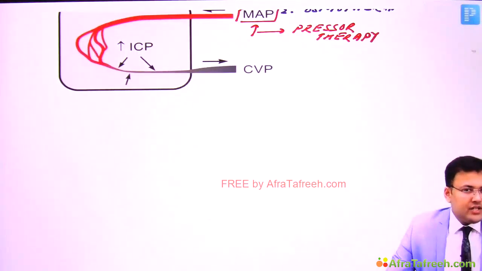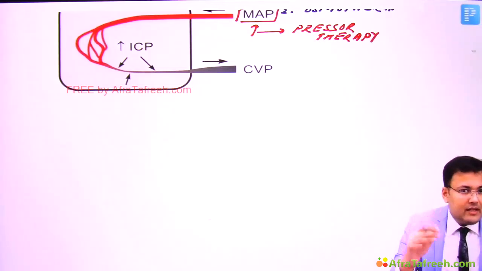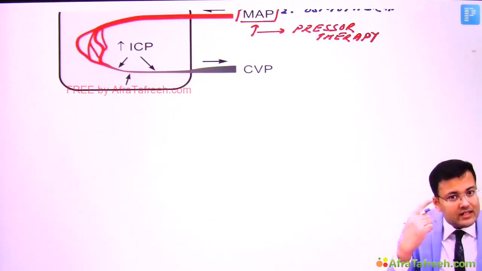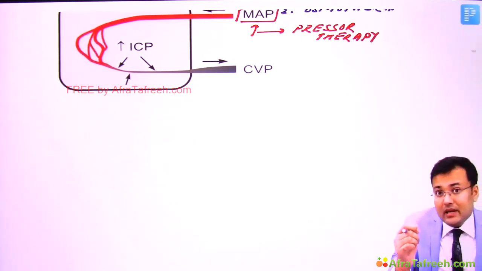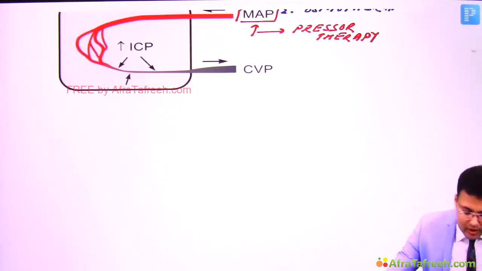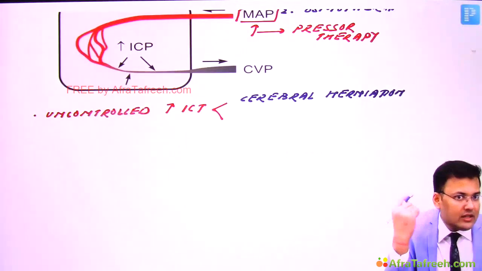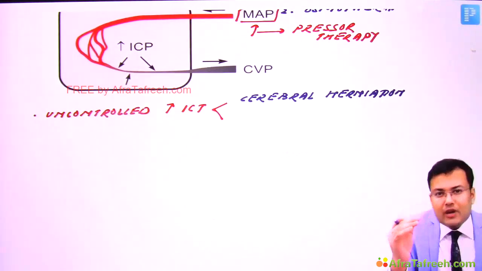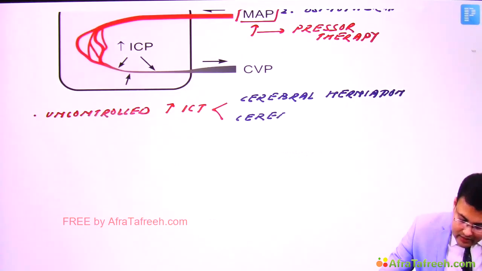Now see, some patients have uncontrolled increased intracranial tension. In these patients there is either cerebral herniation or cerebellar tonsillar herniation. You must be knowing this, there is tonsillar herniation through the foramen magnum.